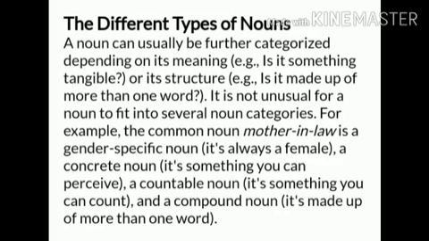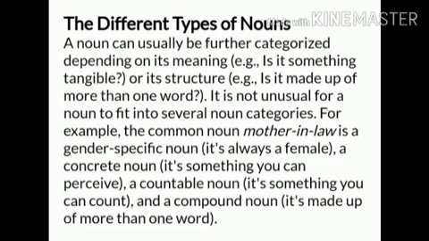The different types of nouns. We are going to see here the classification. A noun can usually be further categorized depending on its meaning. Example, is it something tangible? Or its structure. Example, is it made up of more than one word?